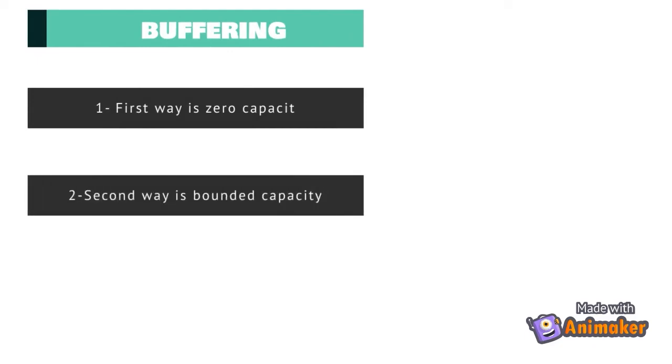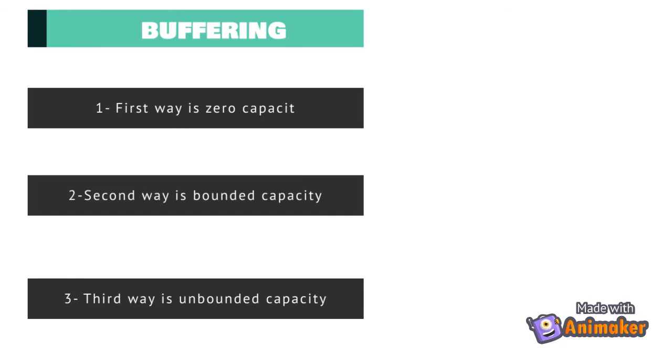The second way is bounded capacity. In this way the queue has finite length n. Thus, at most n messages can reside in it. If the queue is not full when a new message is sent, the message is placed in the queue, and the sender can continue execution without waiting, while in case the link is full, the sender must be blocked until space is available in the queue, because the link has a finite capacity. The third way is unbounded capacity. In this way the queue has potentially infinite length, so any number of messages can wait in it. The sender is never blocked.